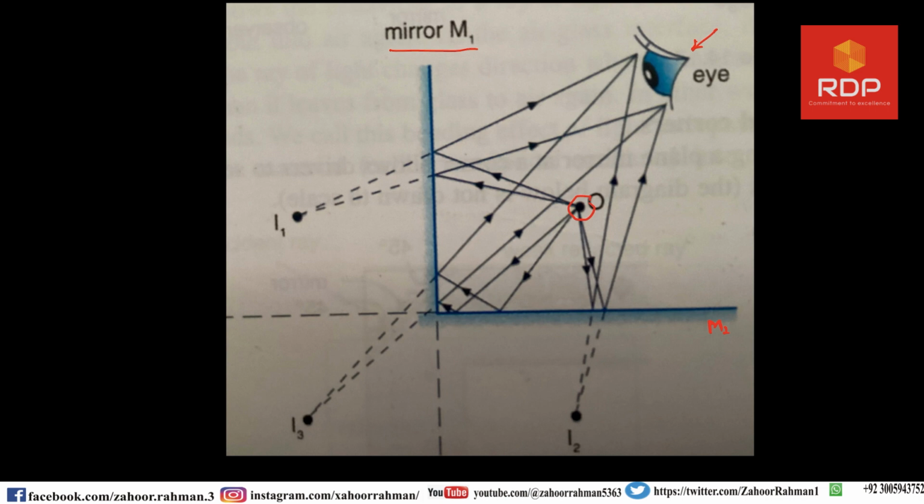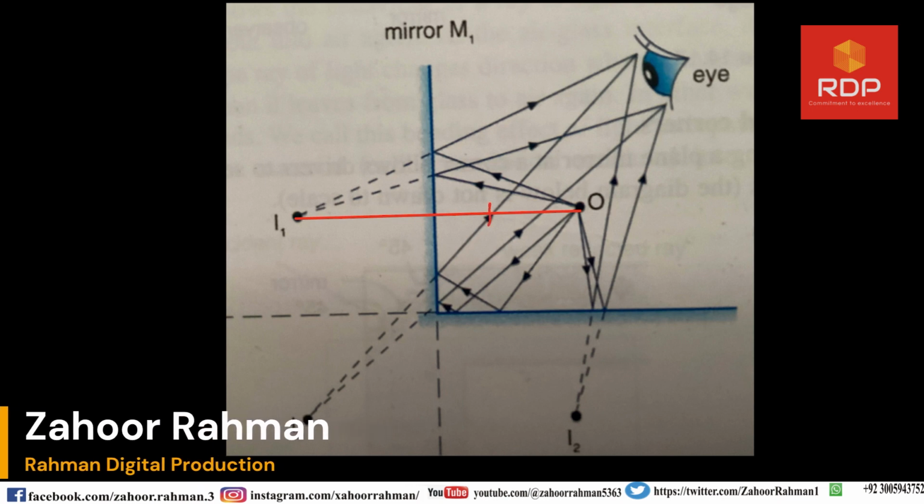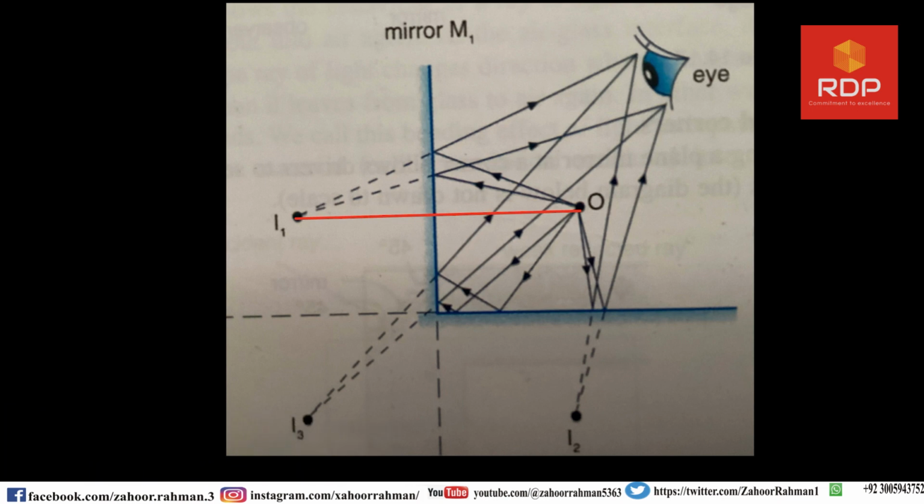Now let us see about image 1. You have to draw an equal amount of line on this side. This side will be equal to this side. And then you have to draw a line which will be directed to the upper part of the eye and to the lower part of the eye.